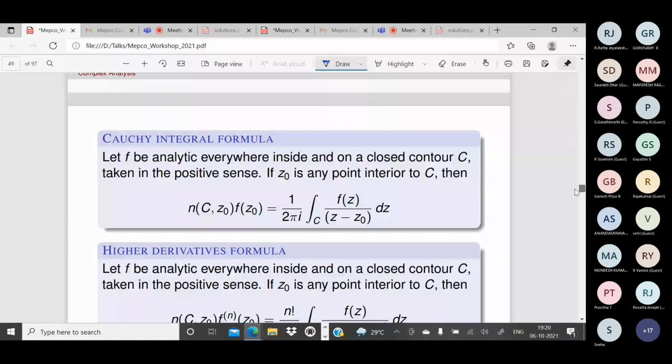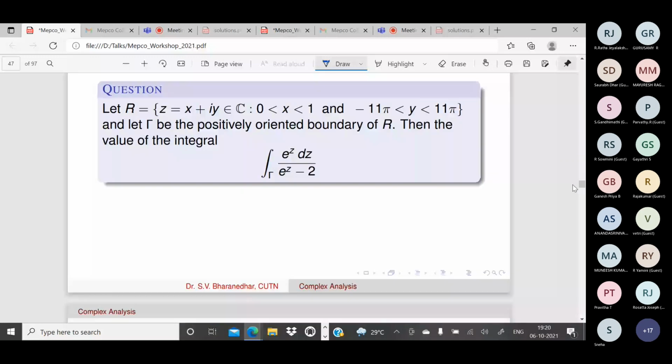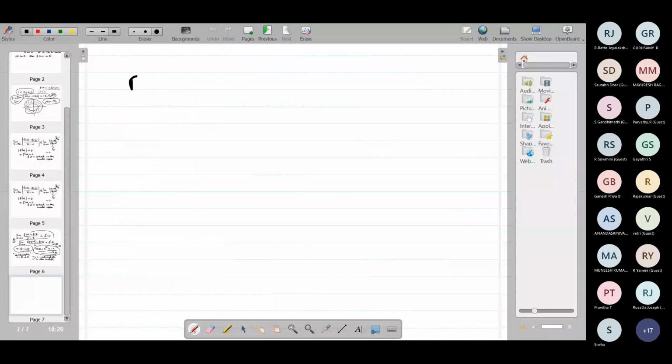So R is equal to the set of all x plus iy such that 0 less than x less than 1, then minus 11 pi less than y less than 11 pi. Okay, right.